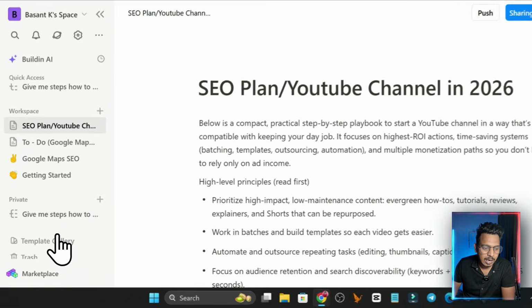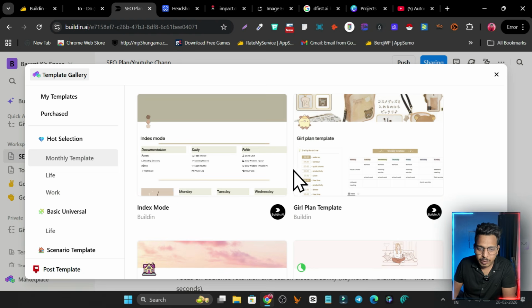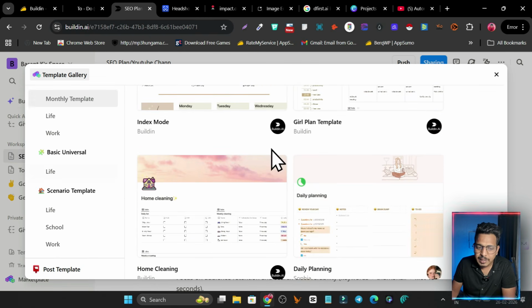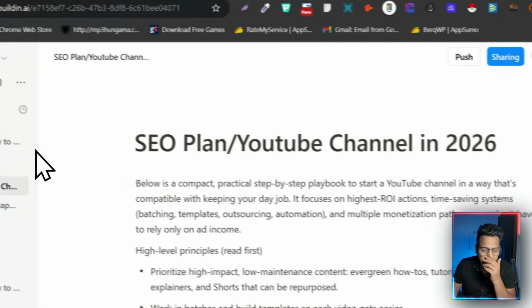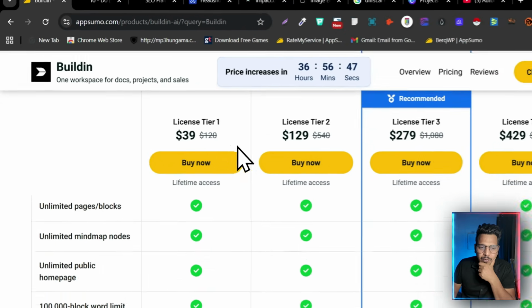That thing you can do with this builder, and there are tons of great things you can do here, because there's a template library available. You can access this template library from here. Now you can see we have a goal tracker and multiple other things, and you can just share and sell these to other people. So that's all for today's video I wanted to talk about.